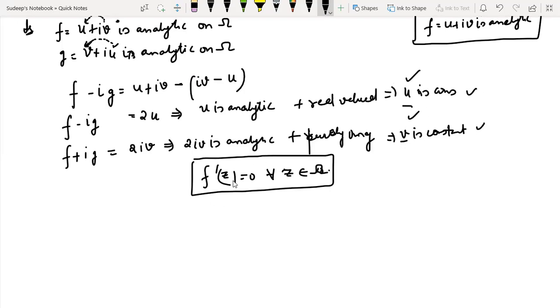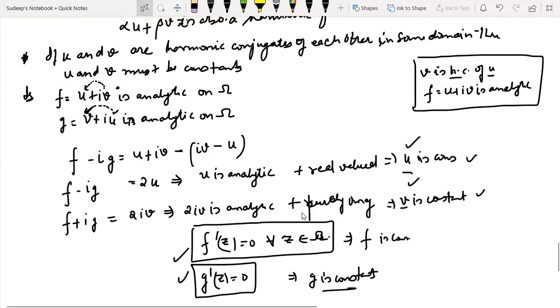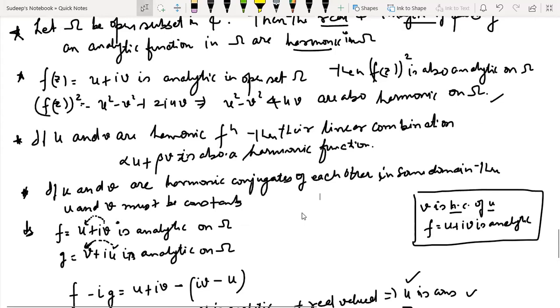And further, f dash z should be equal to 0, because if u and v are both constant, then f dash z must be 0. In fact, g dash z is also 0. Both are 0. I hope it is clear. So from here you can say that f is a constant, and g is a constant. So I hope this sums up your problem, that if u and v are harmonic conjugates of each other on some domain, then u and v must be constants.